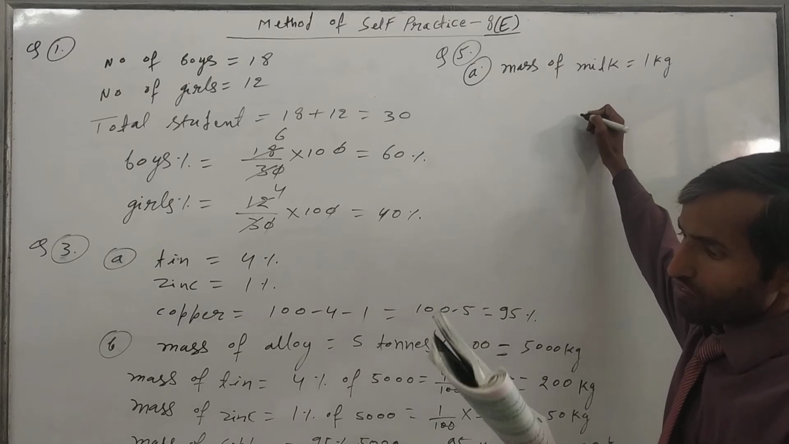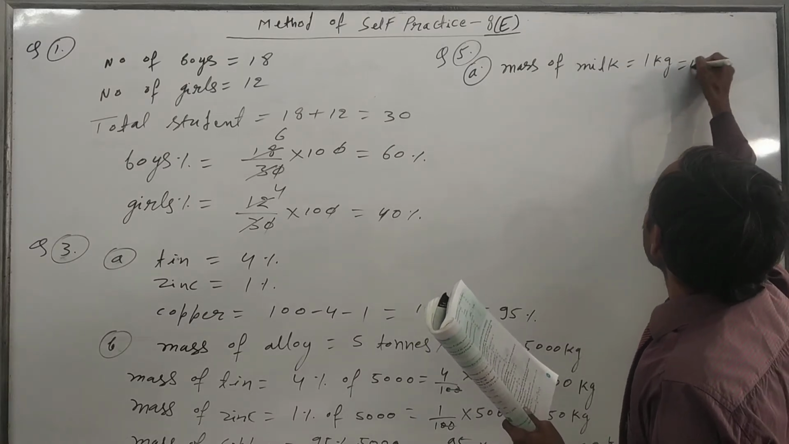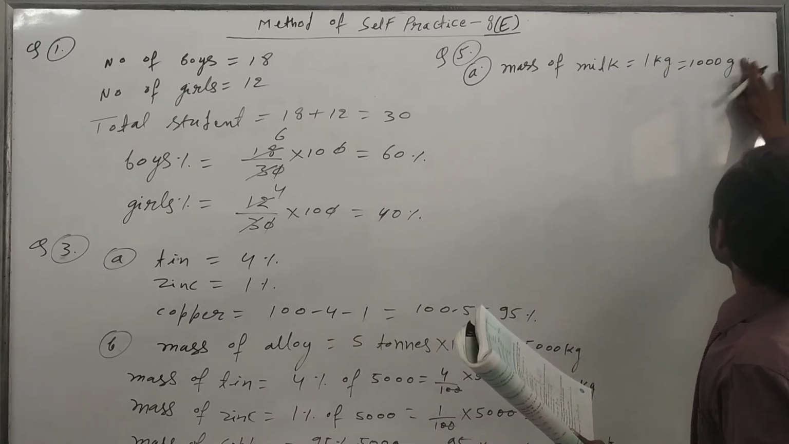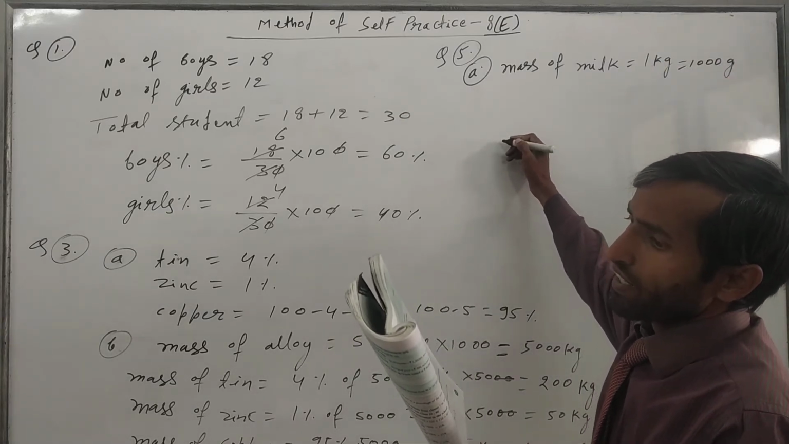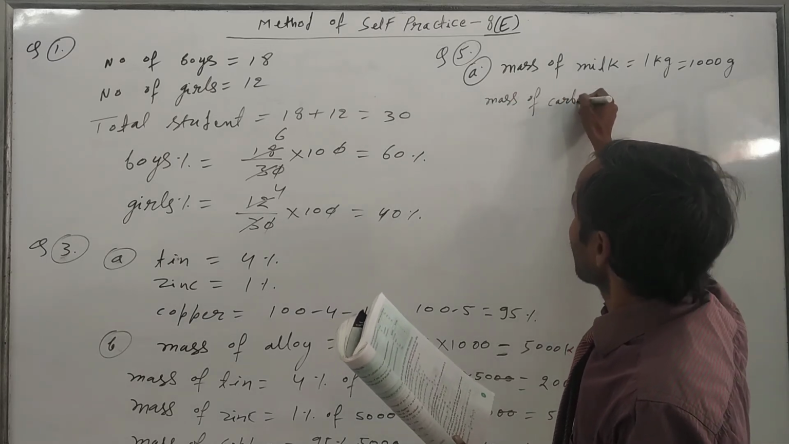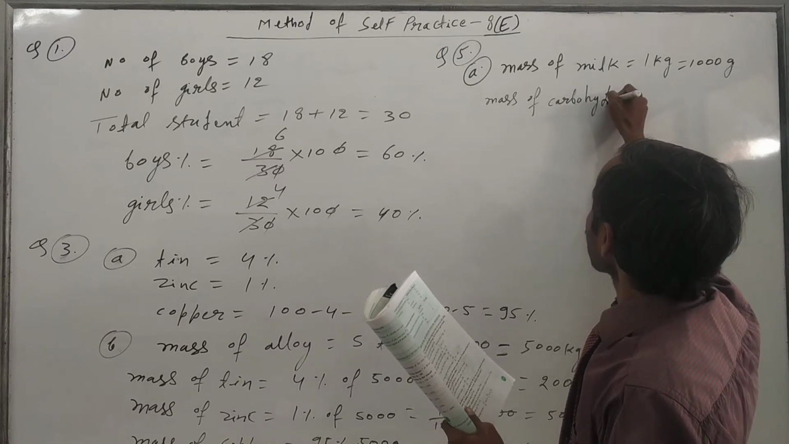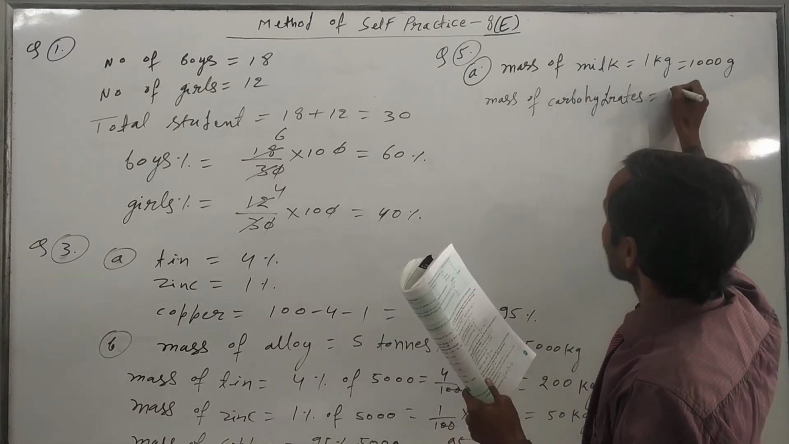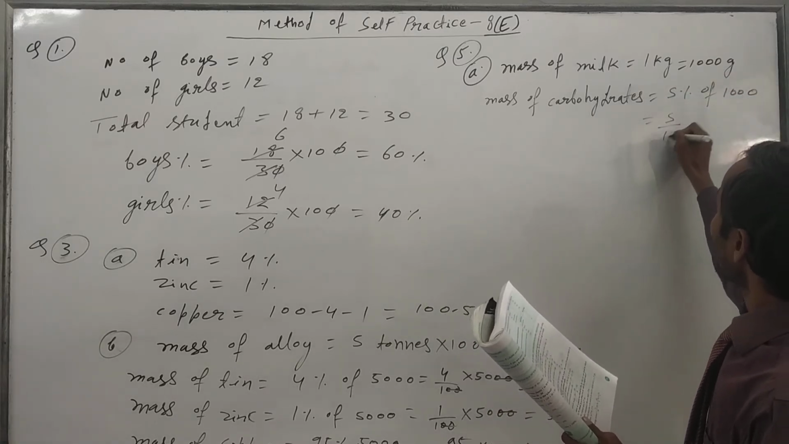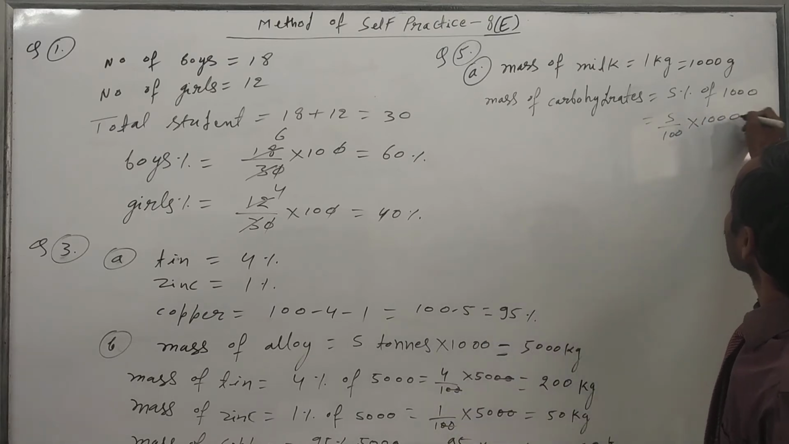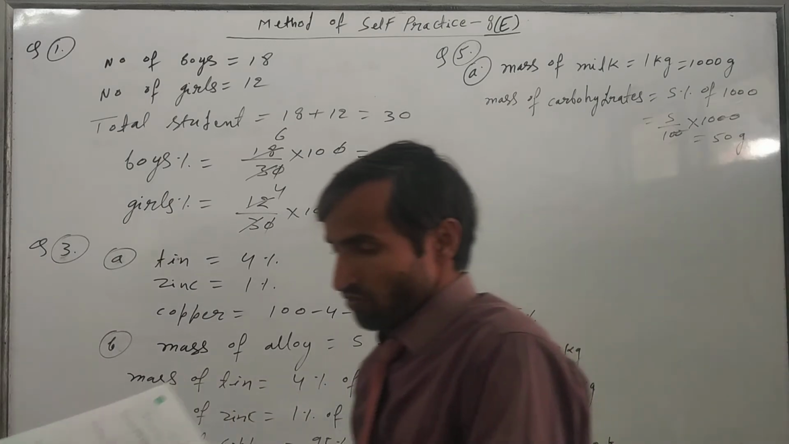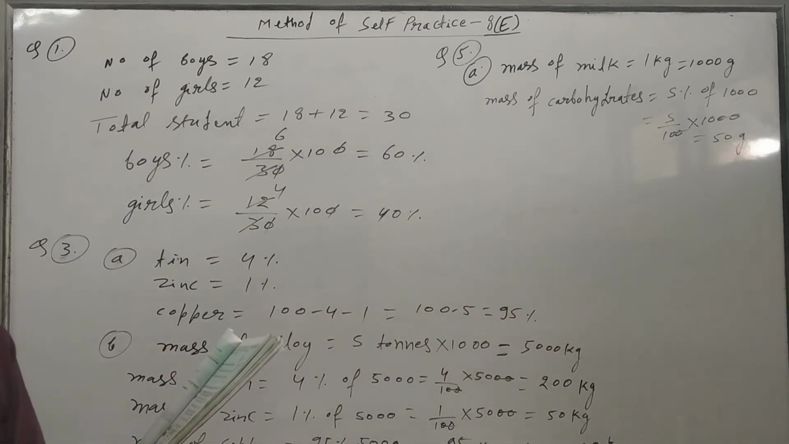So we have to find for each. For that, just convert into gram. So 1000 gram will be there. For 1000 gram, now we have to find the mass of carbohydrate. So the mass of carbohydrate is equal to 5% of 1000 gram. So it will be 5 upon 100 into 1000. 100 cancels, it will come 50 gram. So the mass of carbohydrate in 1 kg milk is equal to 50 gram.